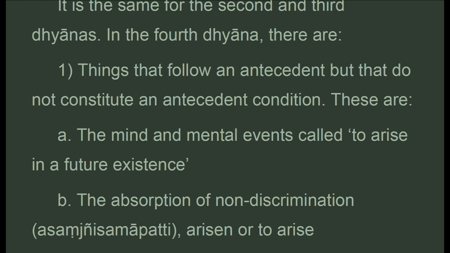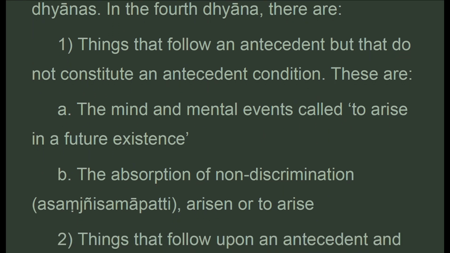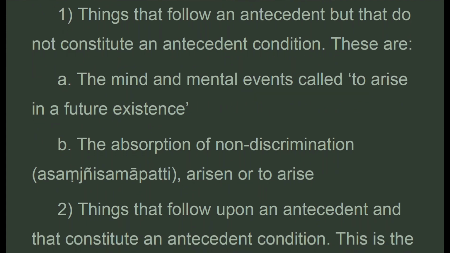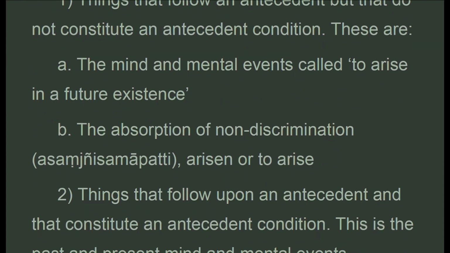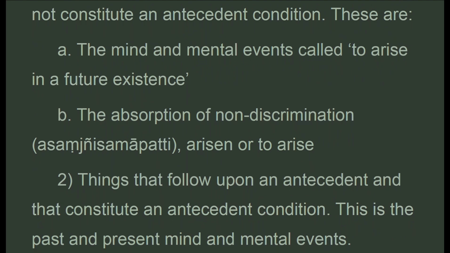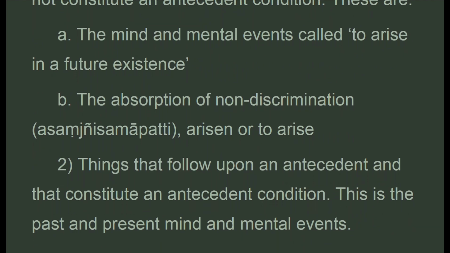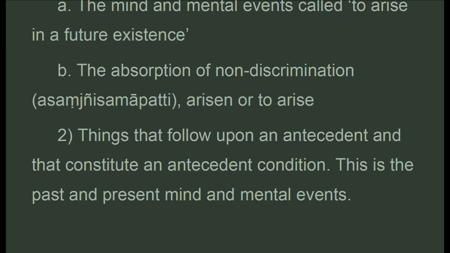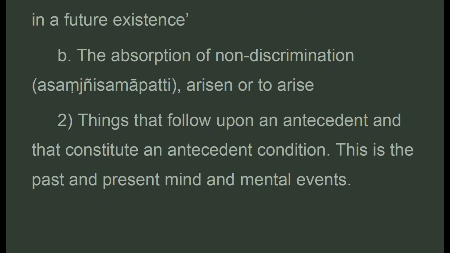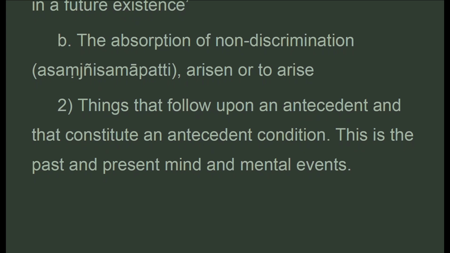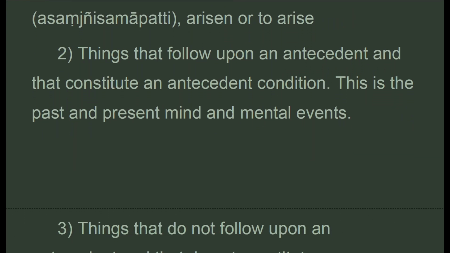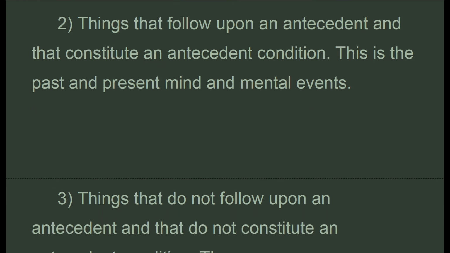In the fourth dhyana, there are: 1. Things that follow an antecedent but that do not constitute an antecedent condition. These are a. The mind and mental events called to arise in a future existence. b. The absorption of non-discrimination, arisen or to arise. 2. Things that follow upon an antecedent and that constitute an antecedent condition.